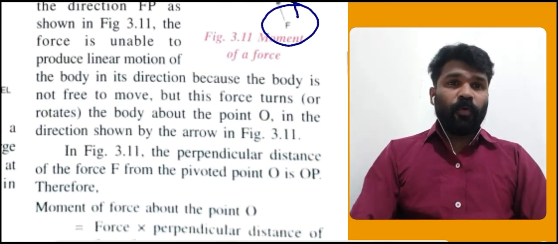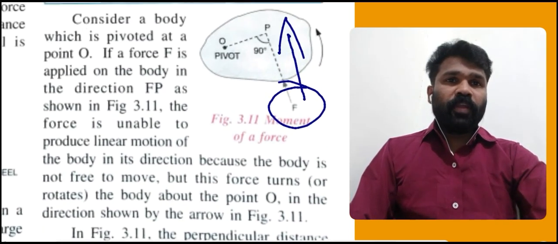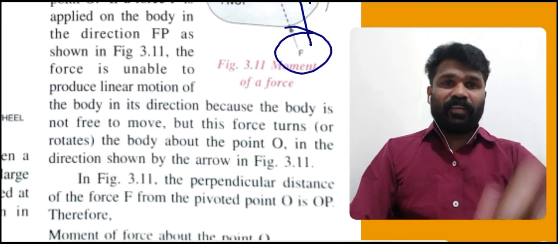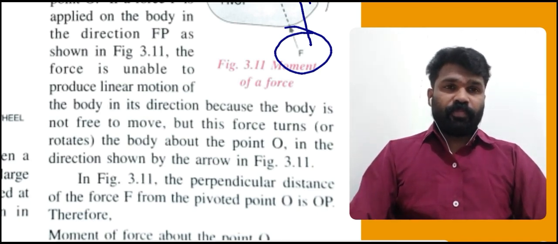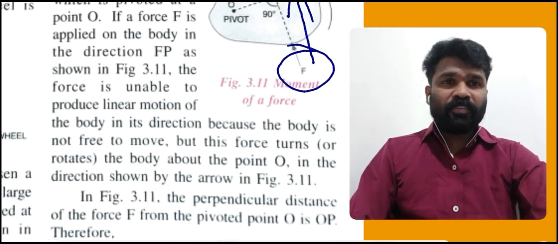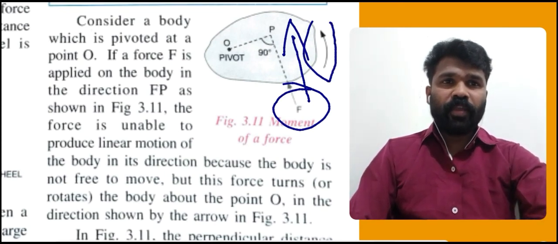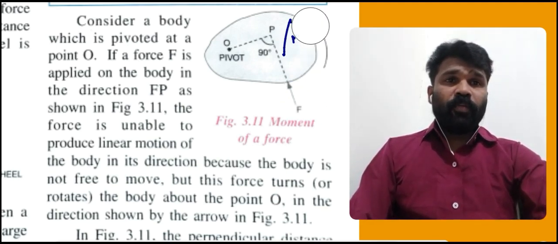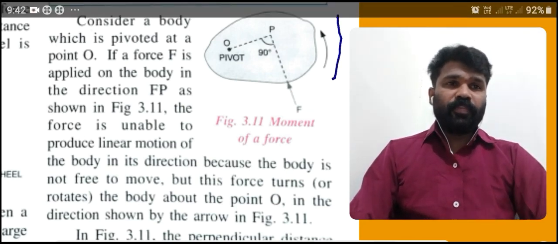But this force turns the body, because the irregular body is pivoted at the point O. This body will turn or rotate about the point O because it is pivoted at the point O. The direction of the movement or rotation is given here by the arrow. So, the body will rotate in the direction of this arrow.